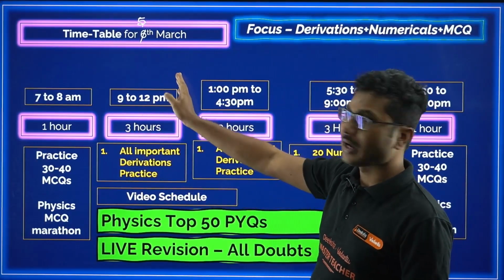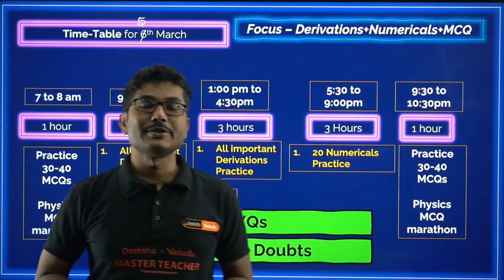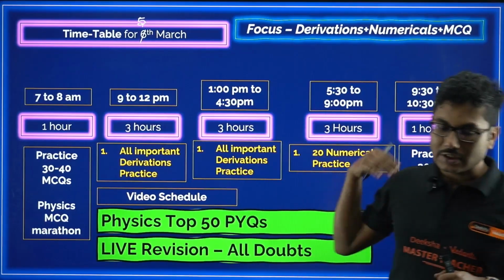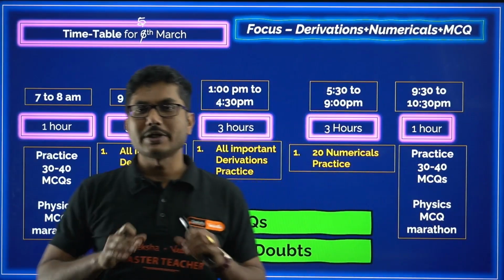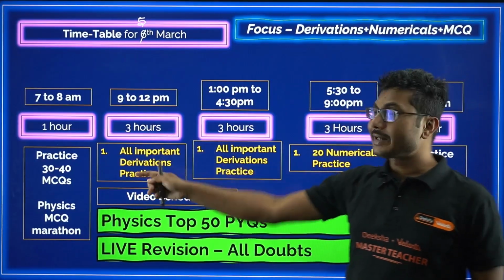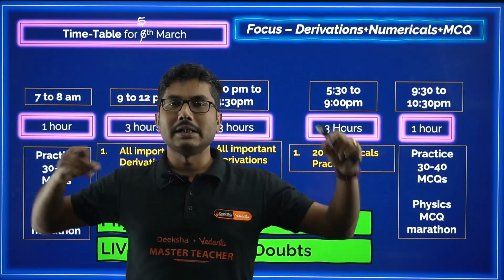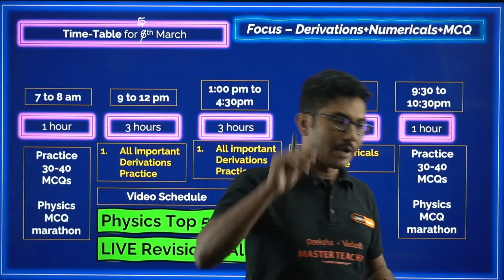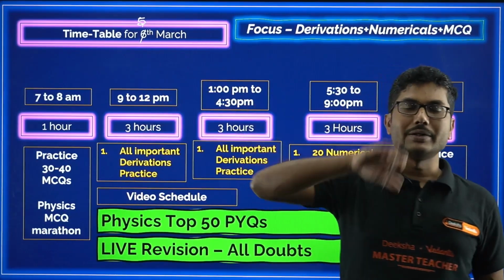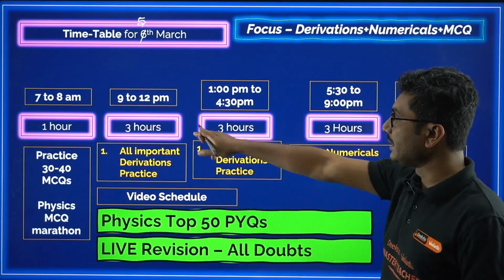Now from 9 to 12 you cannot take any breaks. Here you have to practice all the important derivations. Practice means you have to write them out. Okay, yesterday you studied derivations, concepts, whatever you have studied, you don't need to write too much, just take small shorter notes, that is fine. But here practice means you have to write, you have to remember, okay, this is the derivation, I have to write it from the beginning till end without taking any shortcuts. You have to practice all the derivations. Okay, so at least per hour you can do minimum 2 derivations, so 3 hours means 6 derivations you can complete in these 3 hours.